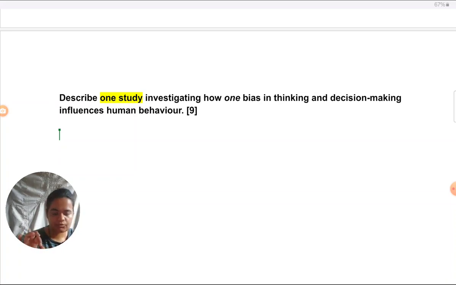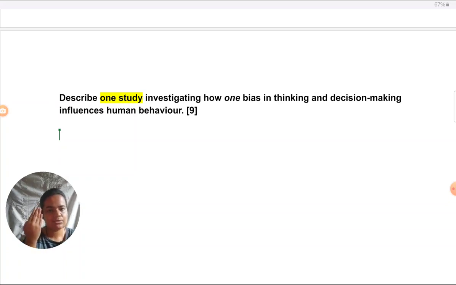Let's begin with the introduction. In the introduction, because this is a study based question, I have to keep it very brief, but I want to cover what a bias is, what thinking and decision making is, what system 1 and system 2 thinking are, and what the cognitive ease bias is, which is going to be addressed in Alter and Oppenheimer.